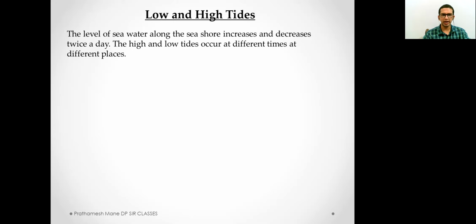Well, what is low tide and high tide? The level of seawater on the seashore increases and decreases twice a day, as I suggested. The level of the water increases or it decreases. High tides and low tides occur at different times at different places. Well, high tides and low tides do not occur at the same time at a place.